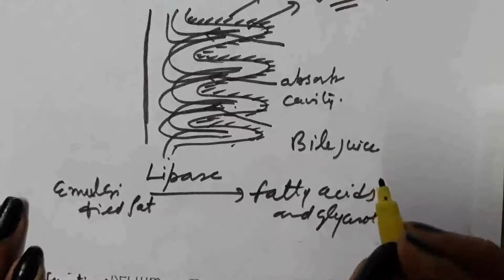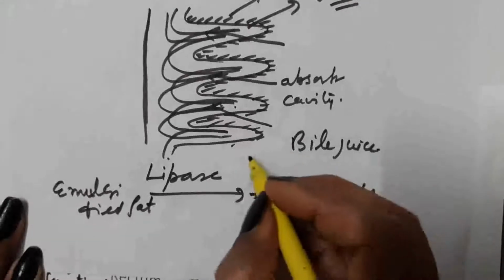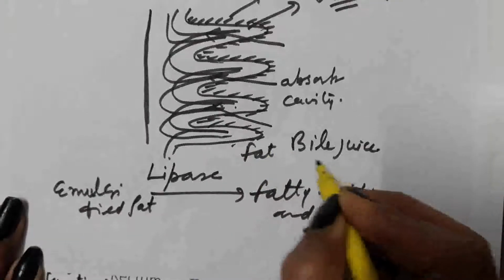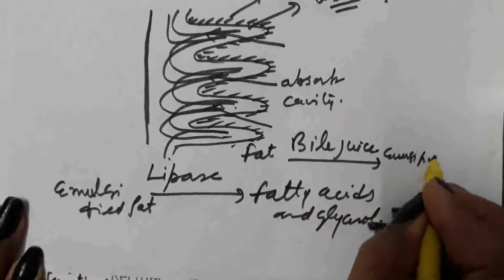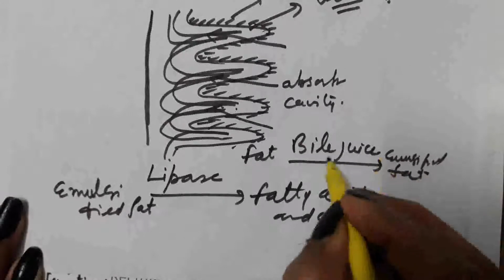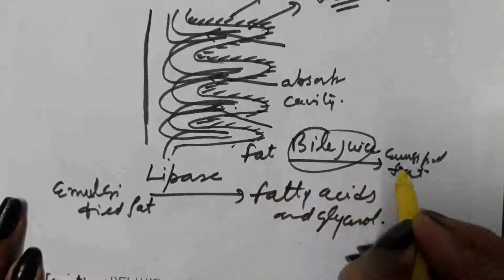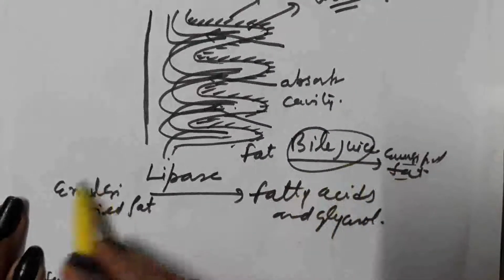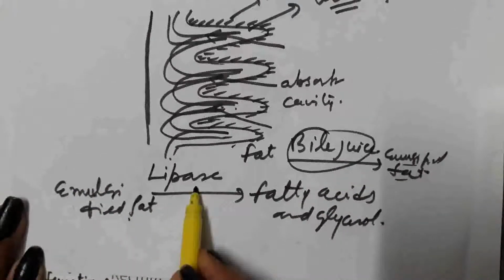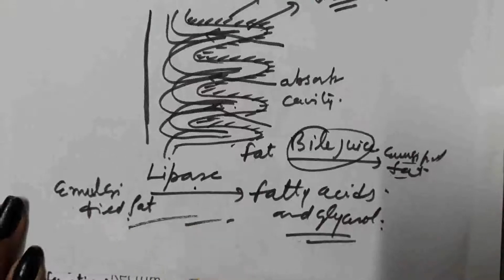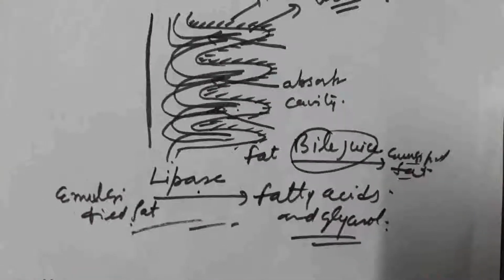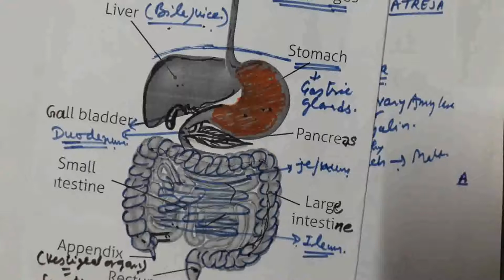Bile juice secreted from the liver acts on the fat and emulsifies it. So first bile juice emulsifies fat, and then on the emulsified fat the lipase enzyme acts and converts it into fatty acids and glycerol. In this way complete digestion of food material takes place in the small intestine.